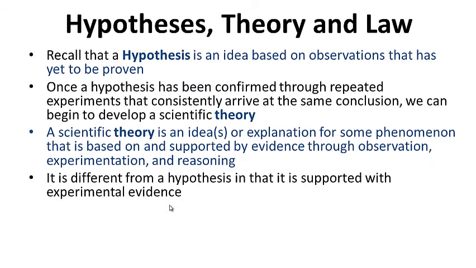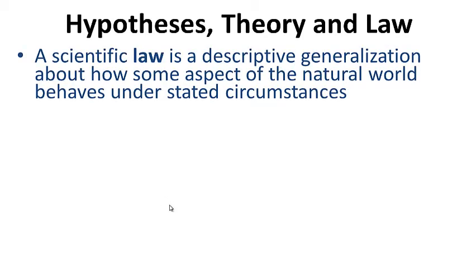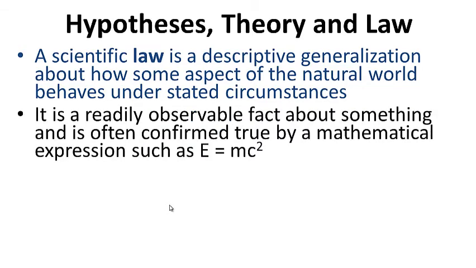It is different from a hypothesis in that it is supported with experimental evidence. So a theory is supported by evidence. Theories attempt to explain our natural world and can be further refined through additional experiments. A scientific law, on the other hand, is a descriptive generalization about how some aspect of the natural world behaves under stated circumstances. It is a readily observable fact about something and is often confirmed by a mathematical expression, such as Einstein's famous expression here, E equals mc squared.